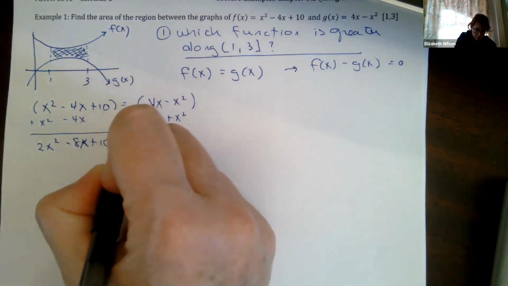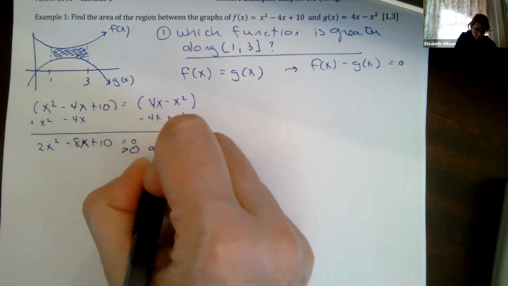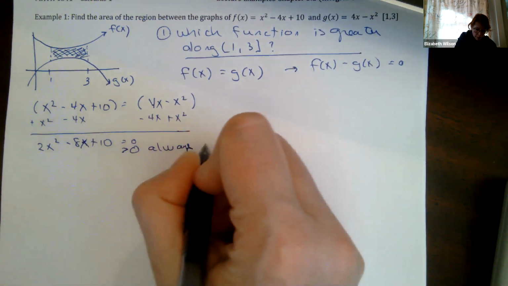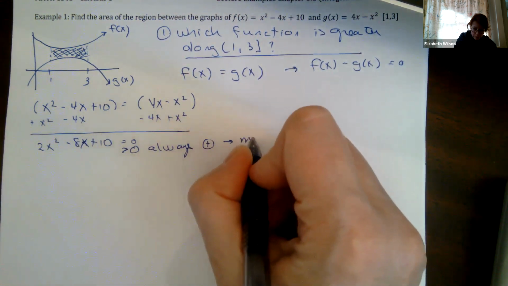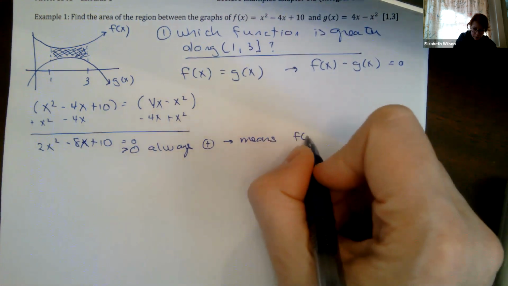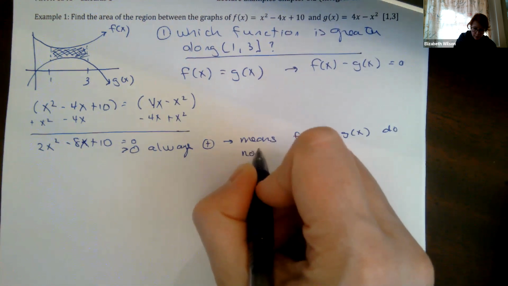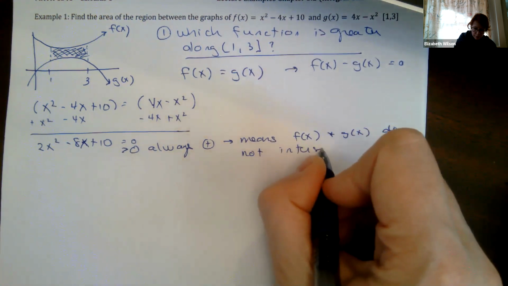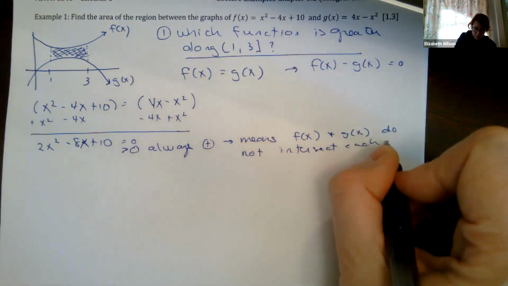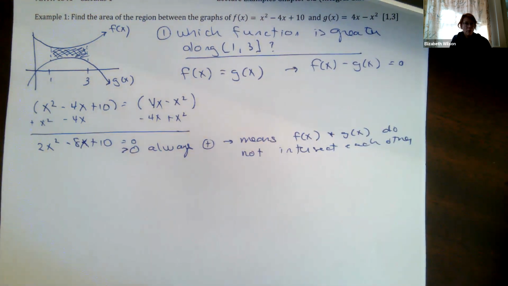This is actually greater than 0, always positive, which means f of x and g of x do not intersect each other. But also because it's always positive, f of x is greater than g of x.